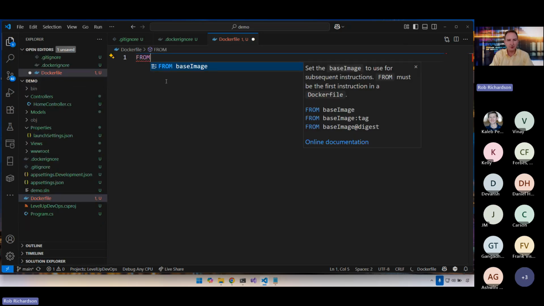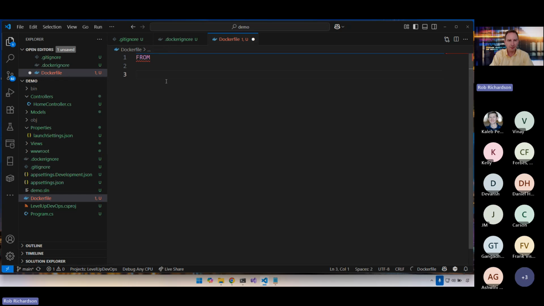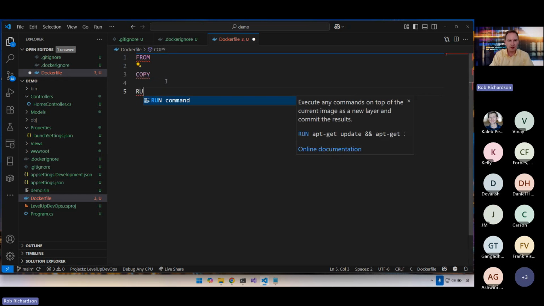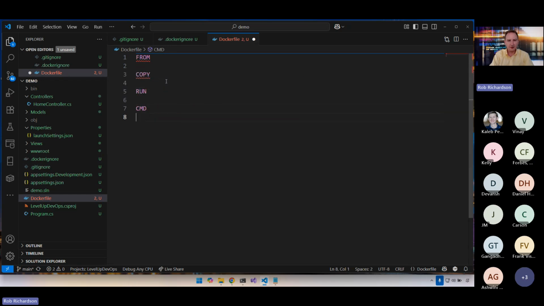So there are 4 main verbs inside of a Dockerfile: FROM, COPY, RUN, and CMD. Now there are other commands, and we'll see other ones here today, but these are the 4 main ones that we'll look at. And if you know these 4, you can pretty much read and write any Dockerfile, which is really great. Let's start out with FROM.